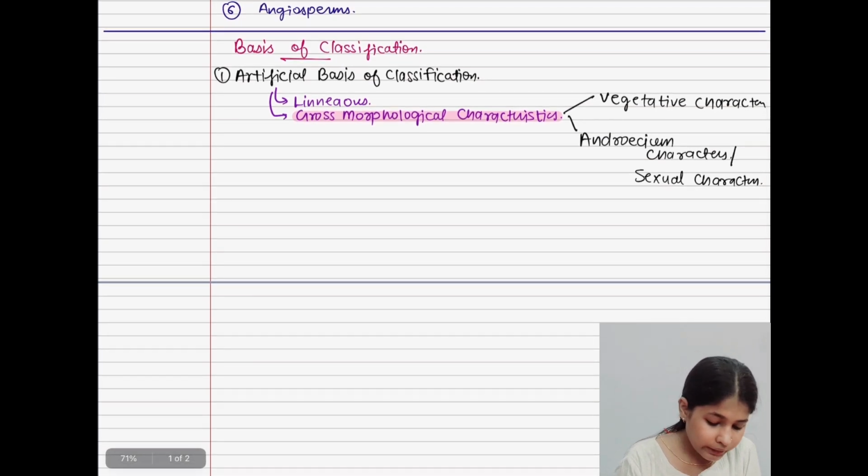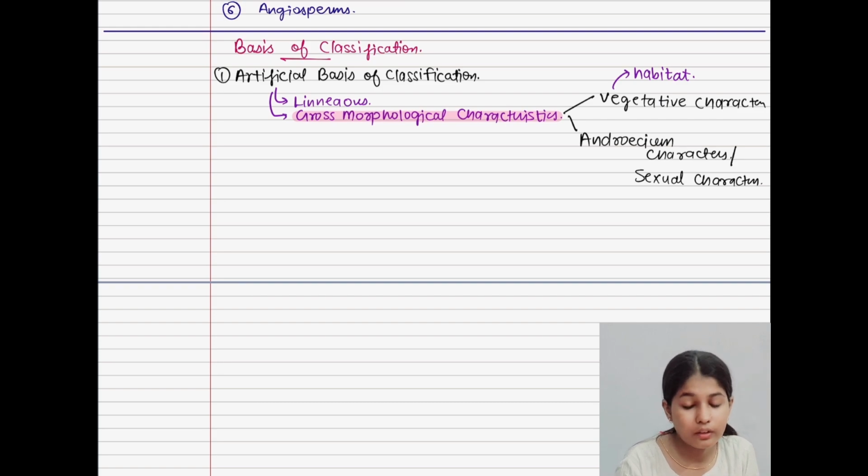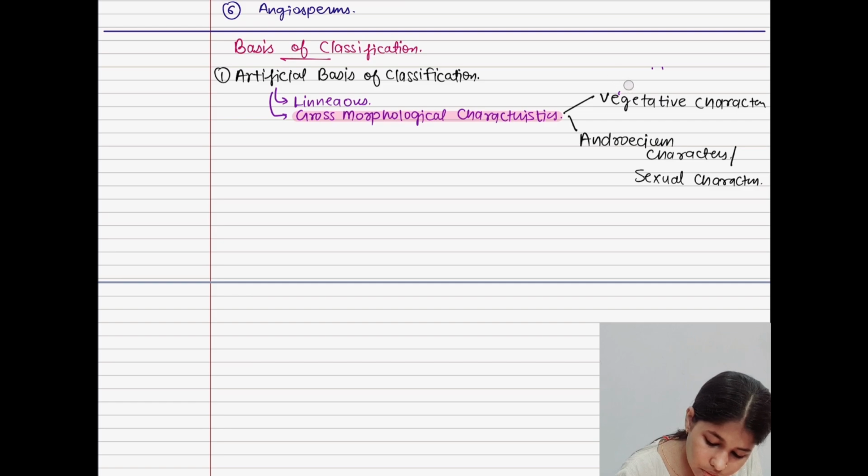In the vegetative characters we were considering the habitat of that plant, also the color, number and shapes of leaves.